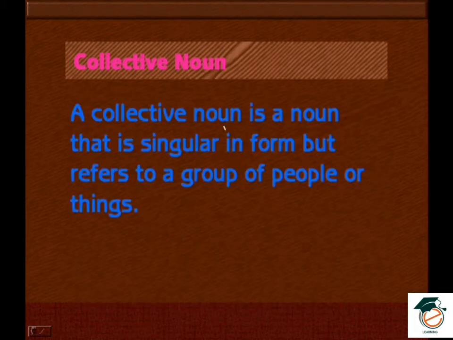A collective noun is a noun that is singular in form but refers to a group of people or things. So what is this? A collective noun is a noun that is singular, okay? That particular word is singular, but it refers to a group of people. And it's a herd of elephants. A herd is a singular word, but what a herd means is a group of animals. Which animals? Elephants. Therefore, it represents a group of animals or people or things. That particular word is singular in form.